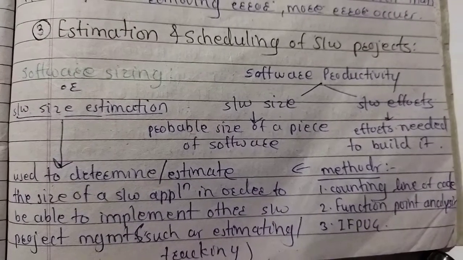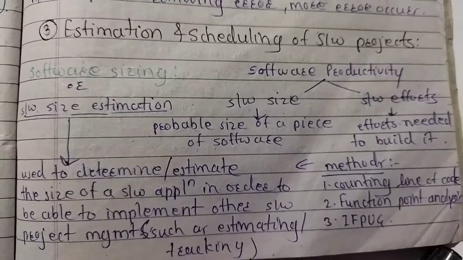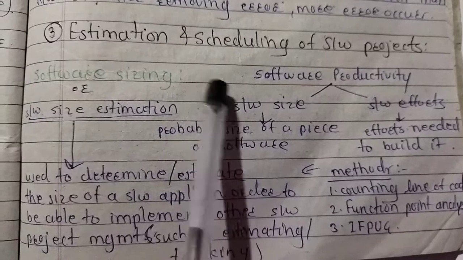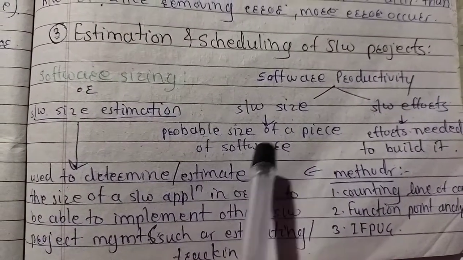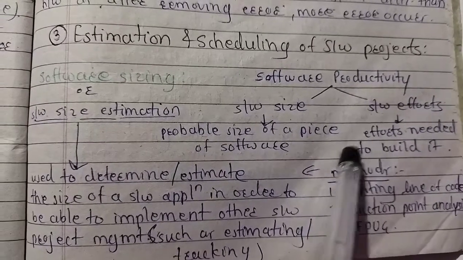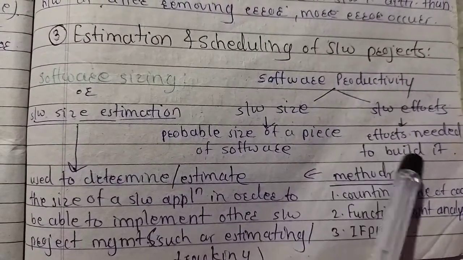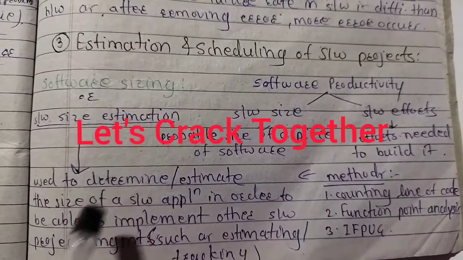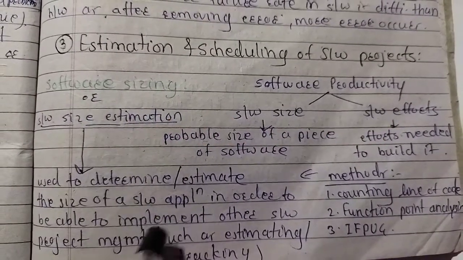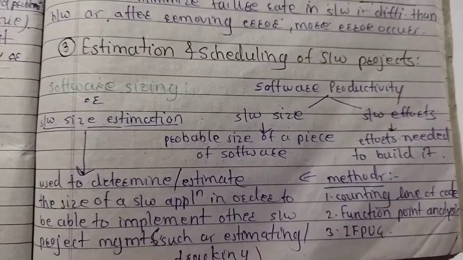Next topic of software engineering is estimation and scheduling of software projects. Software productivity totally depends on the probable size of the software and the software efforts, that is, the amount of time and project cost required. Size estimation is determining the size of the software application, to implement software project management.